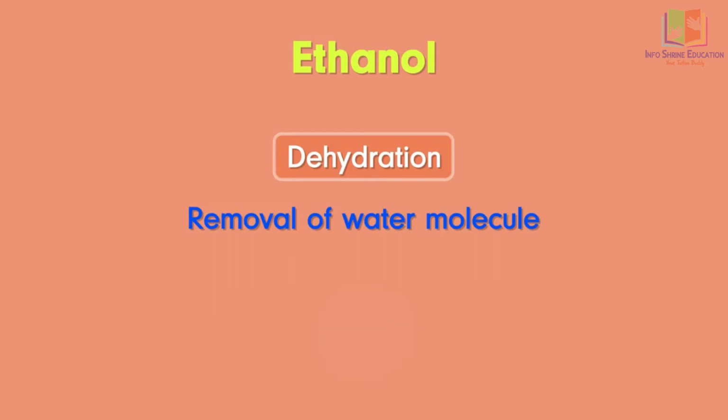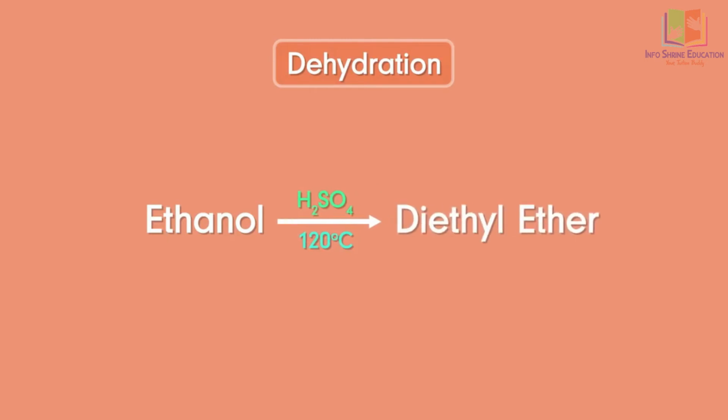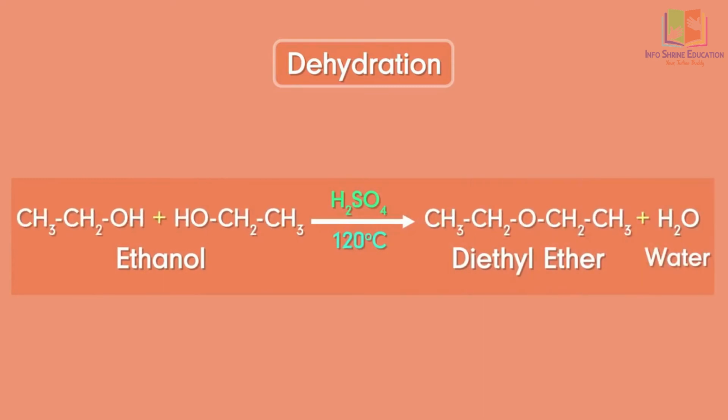Let us find out. There are 2 possible products that can be obtained depending on the reaction conditions. If ethanol is treated with a strong acid like H2SO4 at around 120 degrees Celsius, then the product obtained is diethyl ether. This is how the reaction can be represented.